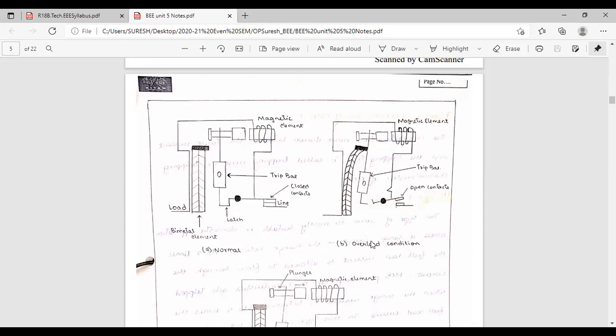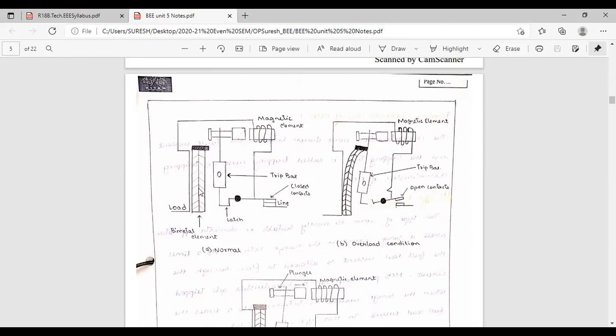During overload condition, see the circuit. This is the bimetallic strip, the bimetal element. Do you know what a bimetallic strip means? No, sir. In +2 you have studied bimetallic strip, or in 10th class you have studied? Have you studied or not? Okay, I will tell you if you have not studied.